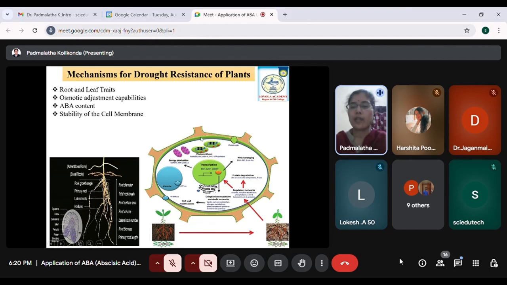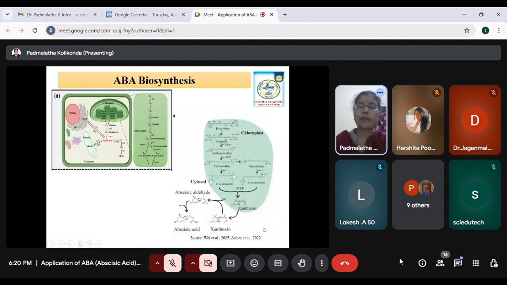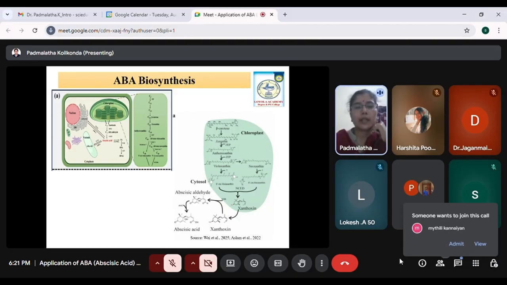So even the photosynthetic machinery and the mitochondria, all these things will be affected whenever a plant is under drought stress. Now our main important motto is on ABA: how ABA is affecting the drought stress, and how it is able to make the plant tolerant to drought stress.